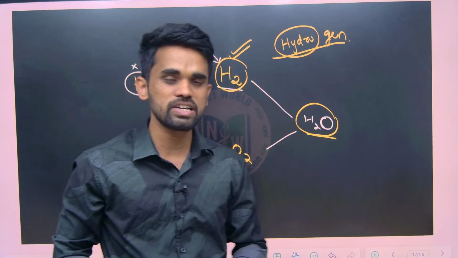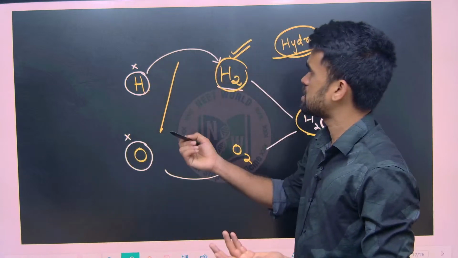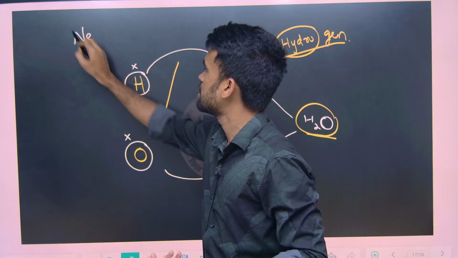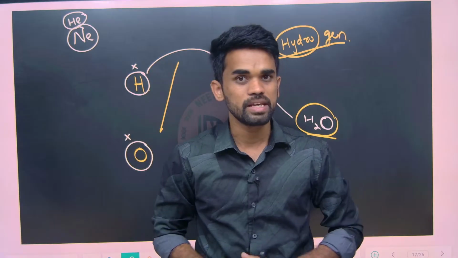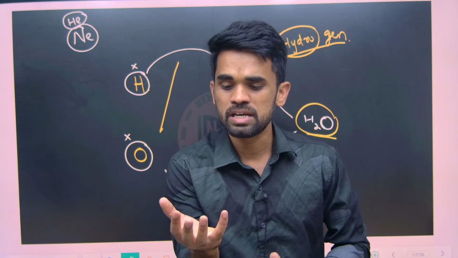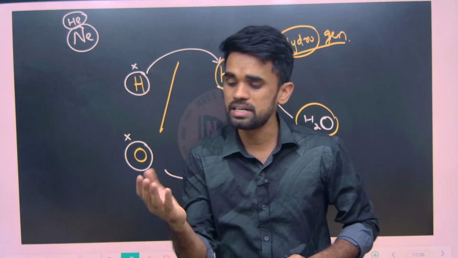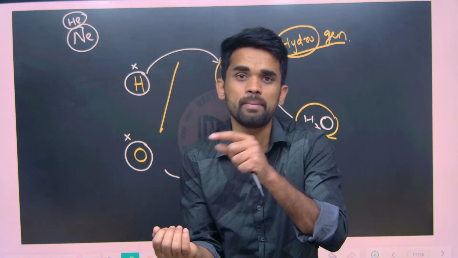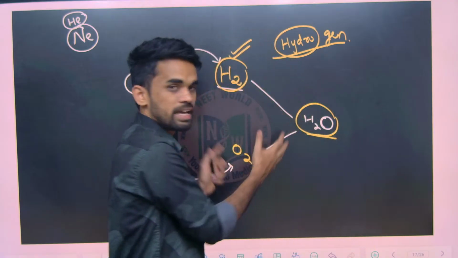From this discussion we got to know that some elements may exist in a stable form in their atomic state only. For example, neon gas and helium gas will be in atomic states only. So in nature some species exist in elemental form in their stable forms, and some species won't be stable in their elemental form, so they combine with themselves or with other things and exist as molecules like this.